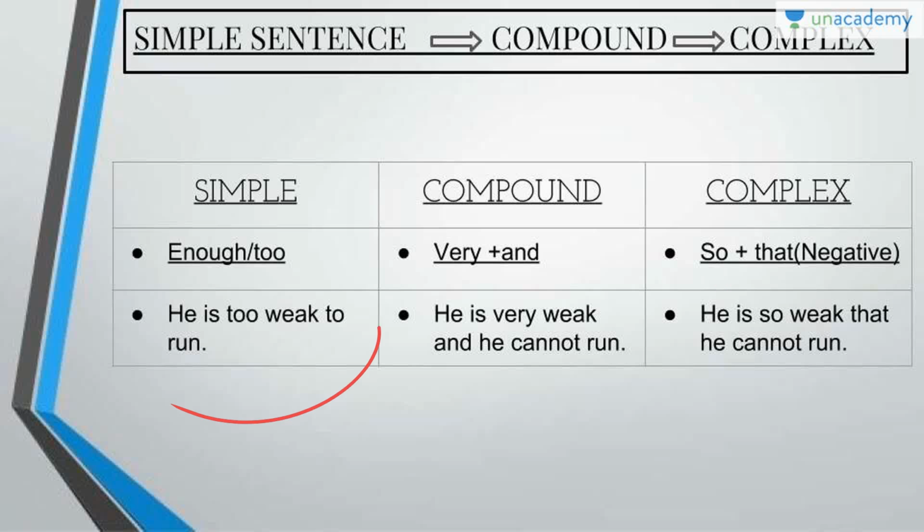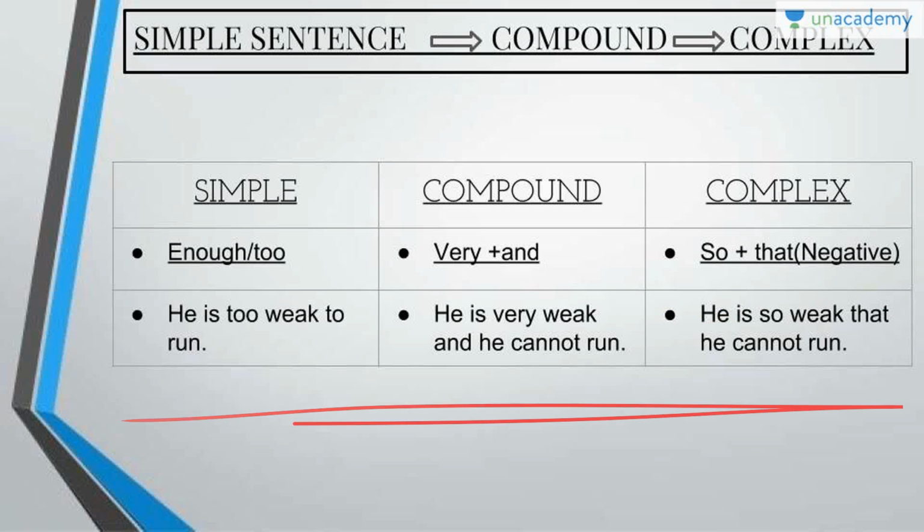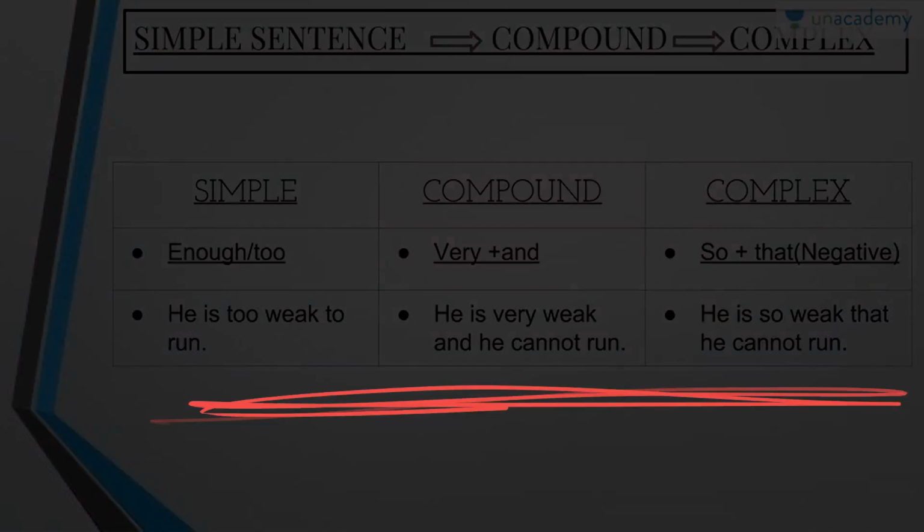How? He is too weak to run. So we have too here. Now we will change it into compound. He is very weak and he cannot run. Now we have used very and we have used and, right? Now as applicable, he is so weak that he cannot run. So we have used so here and we have used that with cannot. So he cannot run, that he cannot run, it becomes that plus negative. So we have these transformations in this way.